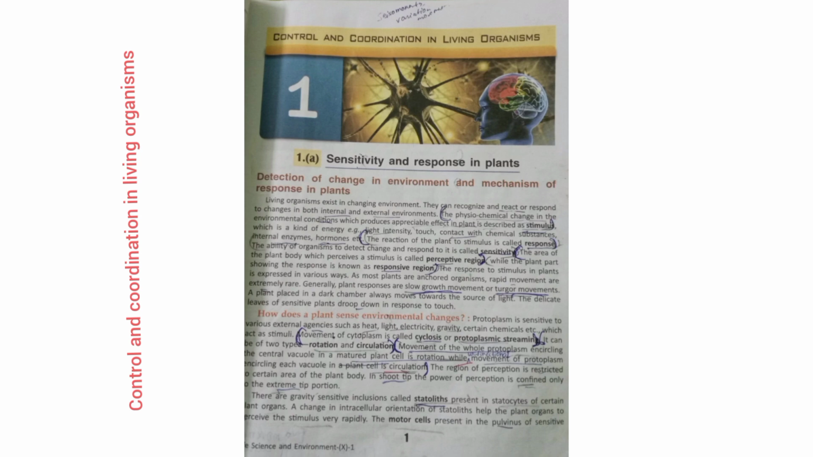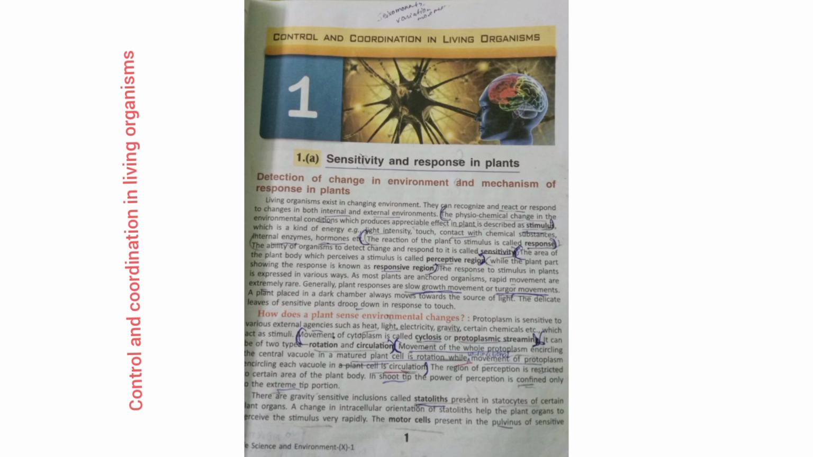The next line is: what is response? From this paragraph we can see that there are several questions. What is response? What is sensitivity? What is perceptive region? What is responsive region? So you have to memorize all the definitions. At first let us understand the definitions. The reaction of the plant, the response means the reaction. The reaction of the plant to a stimulus is called response.